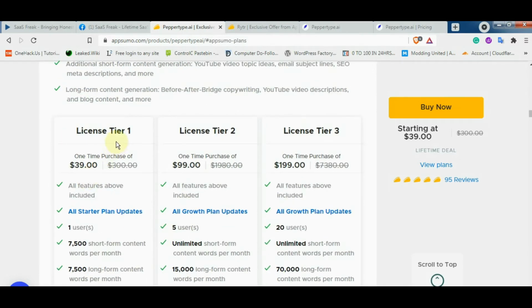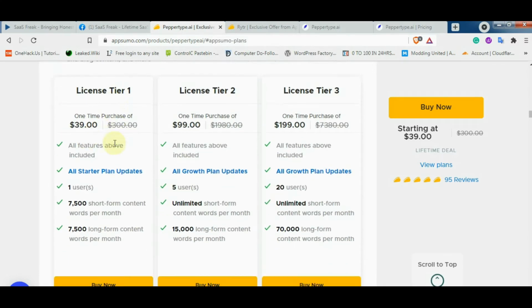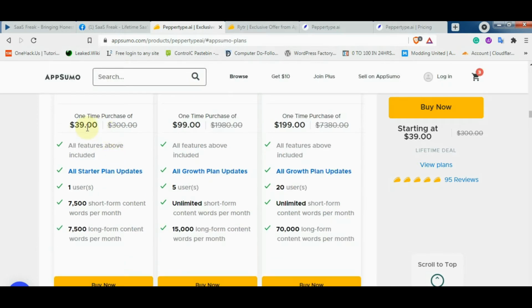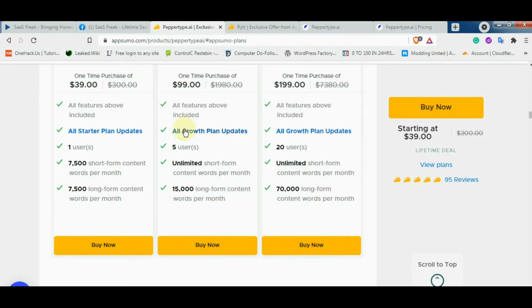They have basically three tier. First one, tier 1 is of $39, and that will consist of one user with 7500 short form content words per month, and same for long form as well. Then for tier 2 plan, you have to invest $99.